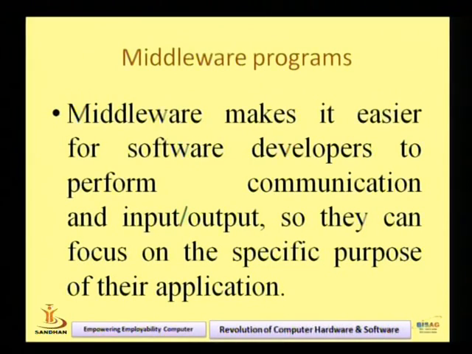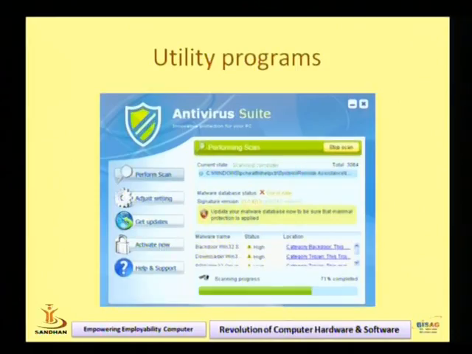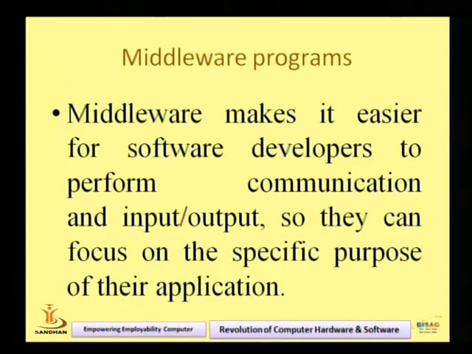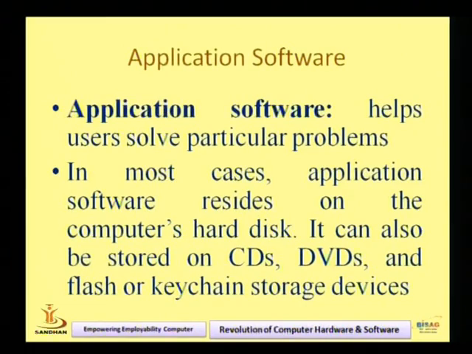Right now we are just looking at the software of taxpayers, the software of education, the software of gaming. These are the middleware programs, right? It will take the input and the output. So the first one is system software, the second is utility, and the third is middleware programs. This is the middleware program. Oracle has their own middleware, right? So every company has middleware programs, right? These are the categories of middleware program.